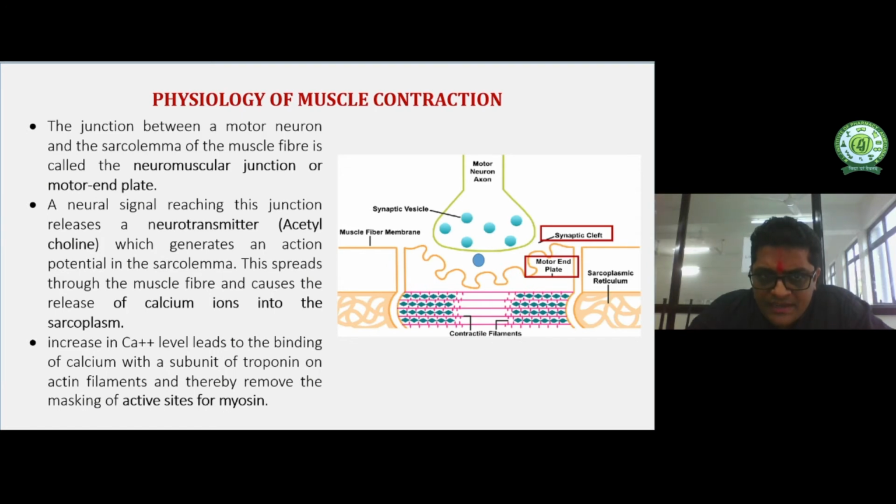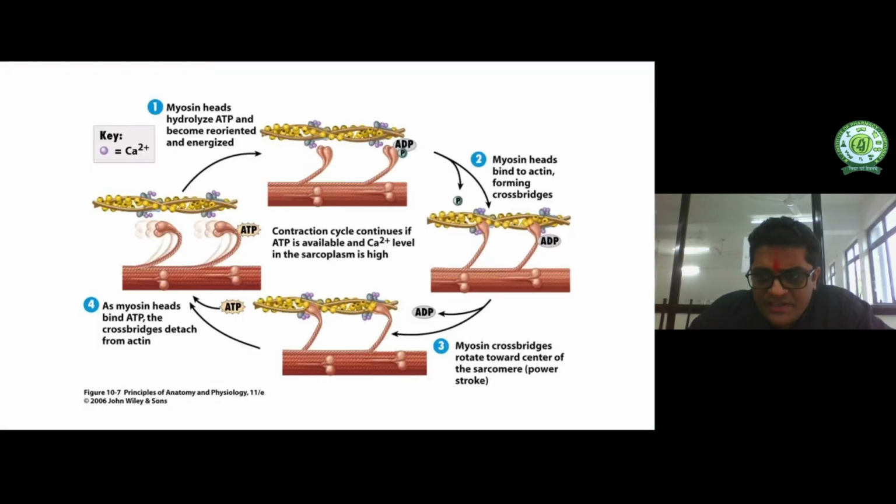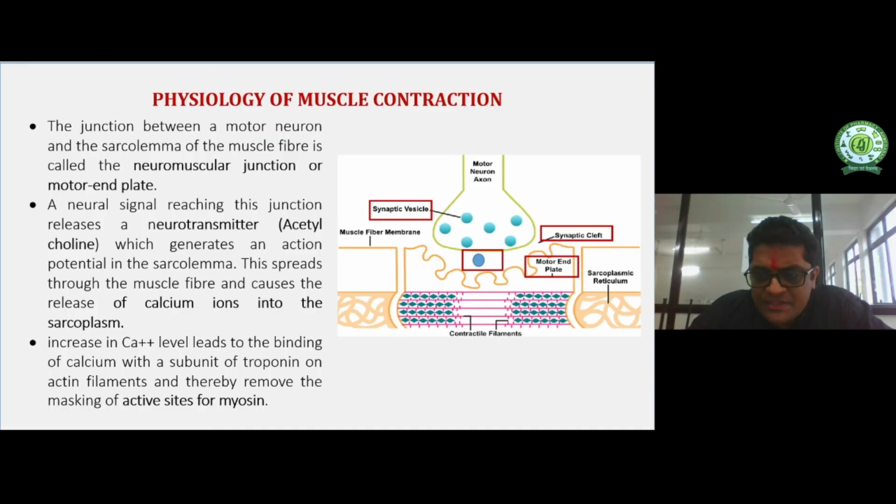A neuronal signal reaching the nerve ending causes the synaptic vesicles to release the neurotransmitter acetylcholine. This acetylcholine binds to the muscle fiber and increases the influx of calcium. Once the calcium level is increased, excess calcium is released from the sarcoplasmic reticulum and the muscles start to contract.